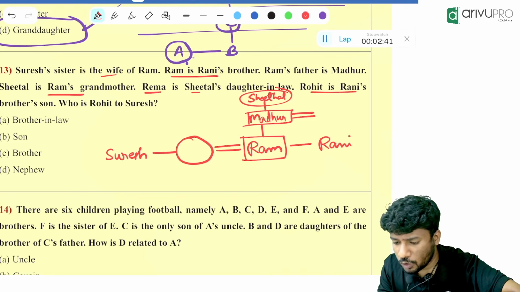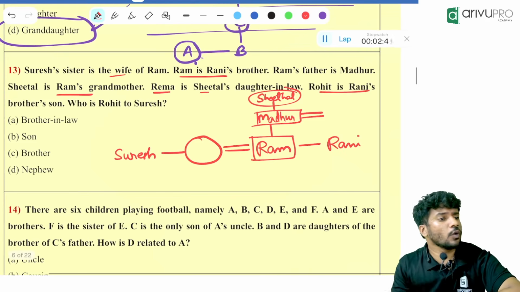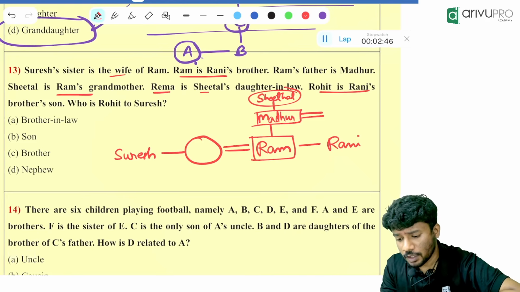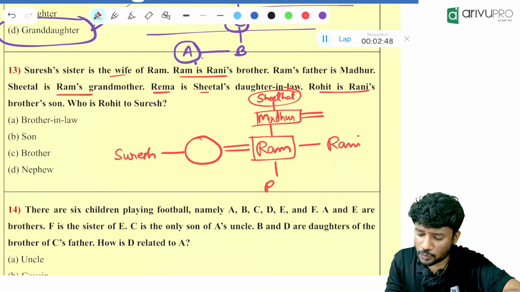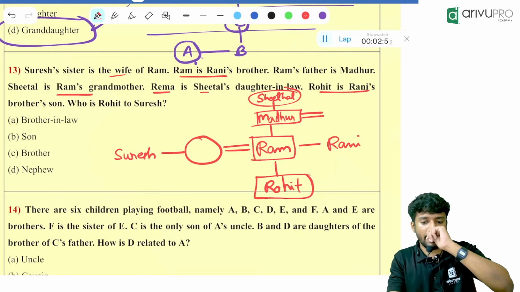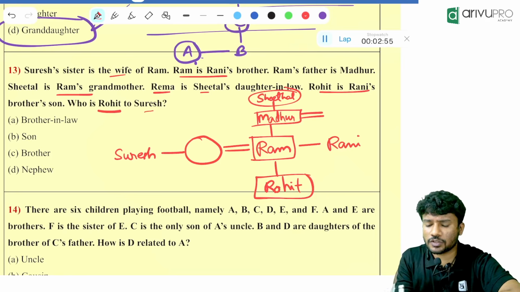Then people, Rohit is Rani's brother's son. Who is Rani's brother? Ram. Ram is having a son named as what? Rohit. Rohit is over here and he is a male. Now the question is, who is Rohit to Suresh?